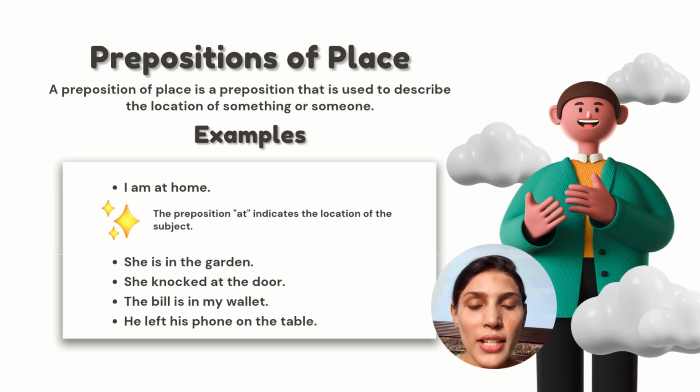There are so many examples, like she is in the garden. She knocked at the door. The bill is in my wallet. He left his phone on the table. So on, in, at, in the garden. These are some uses of preposition that show the connection of a place.